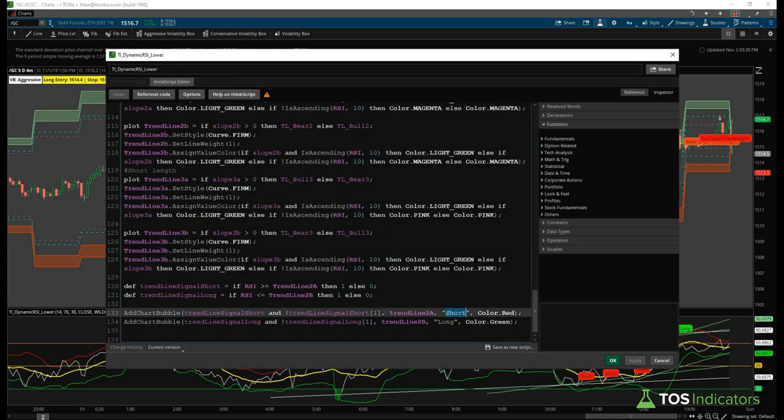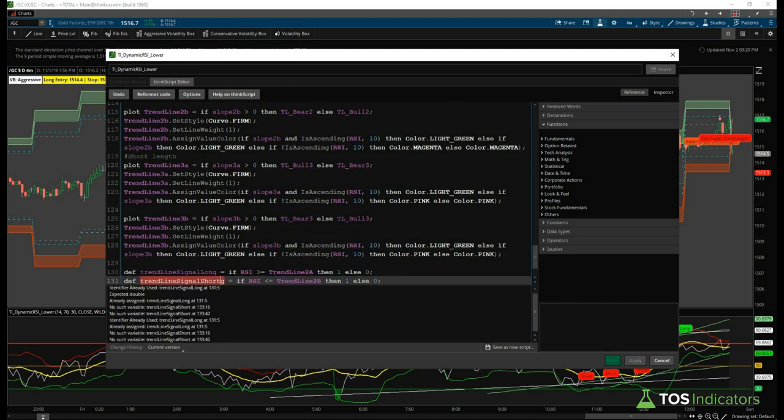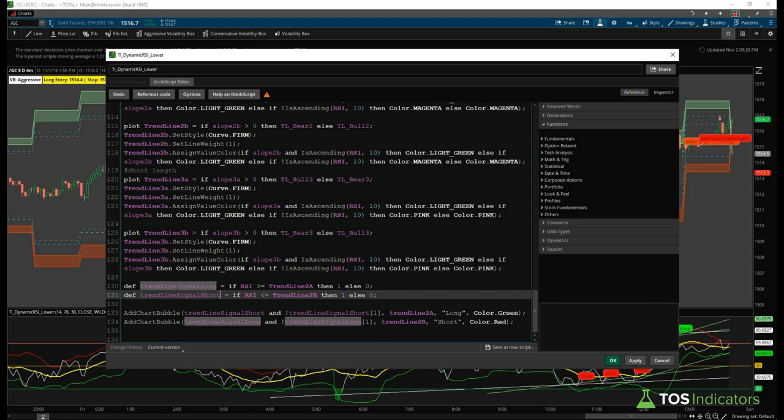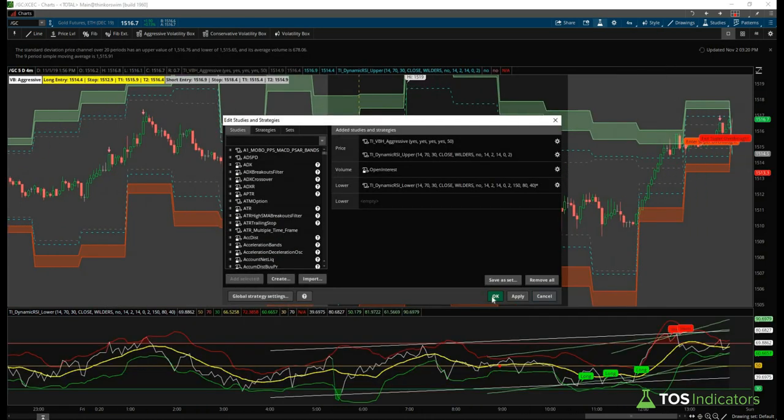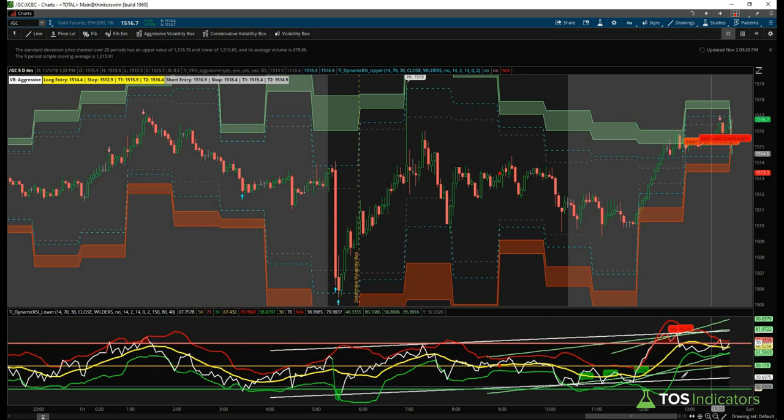And so we'll just come back in, we'll reverse these. So we'll say if this is actually long, this is short, this should be color dot green, color dot red, and each of these names should also be reversed. So we'll just give this long and we'll call this short. Right, and then here we'll just make sure we replace each of these variable names to fix that error. And if we click OK, that should now look more like what we're hoping to see.